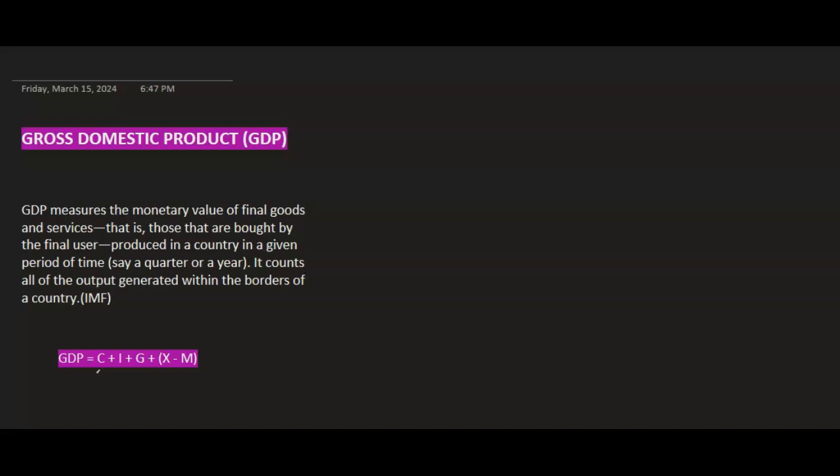This definition is coming from the IMF. For the purposes of this lecture, we are going to use this formula for GDP: consumption plus investment plus government spending plus, in brackets, exports minus imports. We are going to demonstrate by giving an example. This is one of the simplest questions, just for illustration purposes.